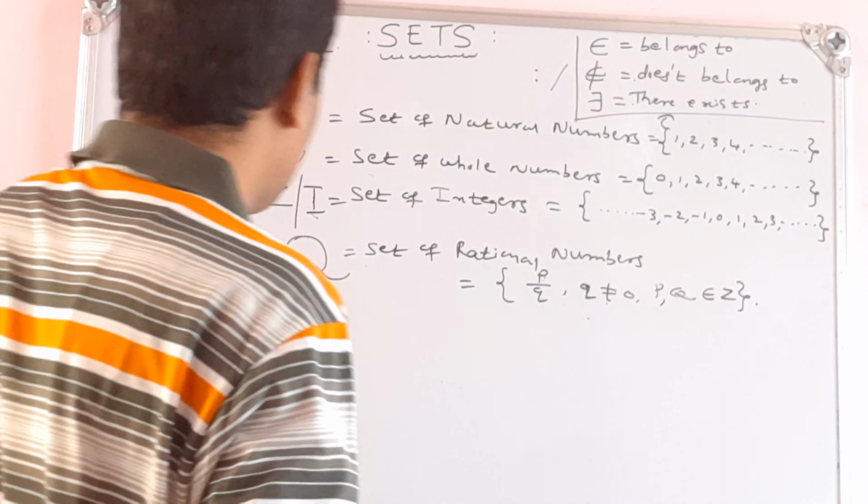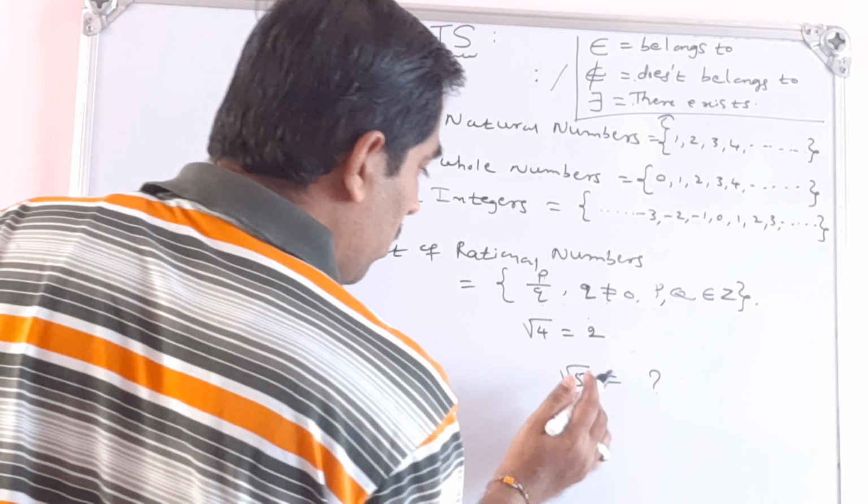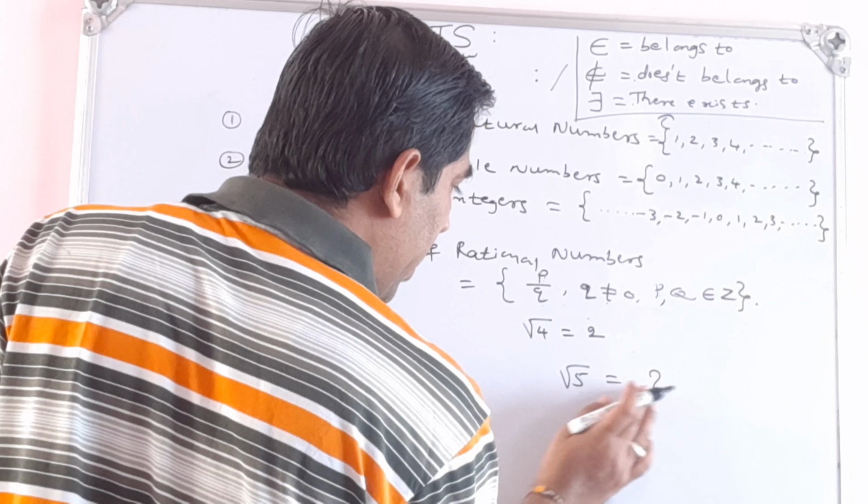If I write root 5, what is the value of root 5? We can find the value of root 5. The value of root 4 is 2, and root 5 is greater than 2, so it exceeds 2 point something. After the decimal, the digits continue. Here the division process does not end.